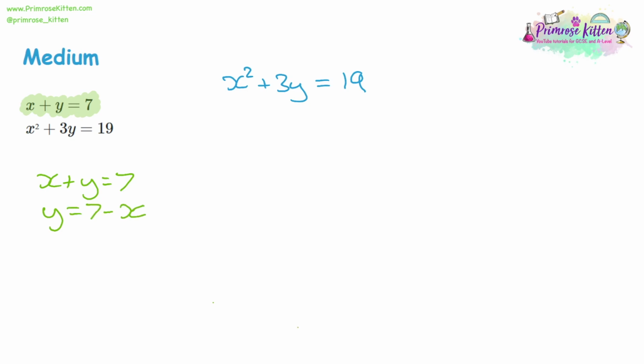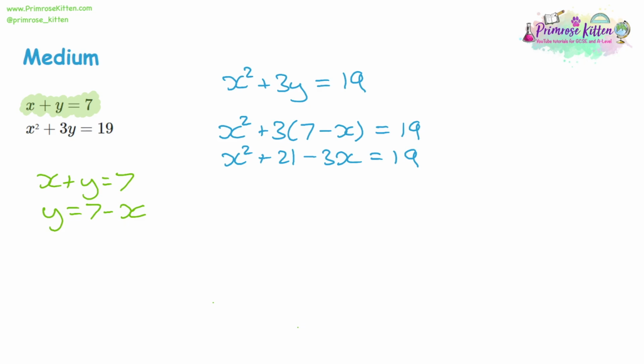And so what we can do now is substitute that in place of the y. That would give us x squared plus 3 lots of y. And we said that y is equal to 7 take away x. And that's going to be equal to 19. So let's expand the brackets. 3 times 7 is 21. 3 times negative x is negative 3x. So all equal to 19.